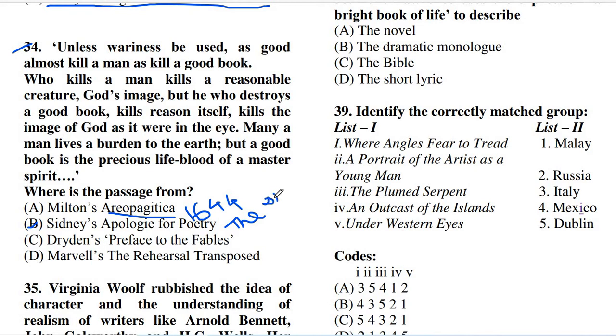They are not different. So now let's have a look into the side fact of the book. This book was first published in the year 1595. We must remember that this book was actually written in 1581, but it was published in 1595. So this is to be remembered by all of us.